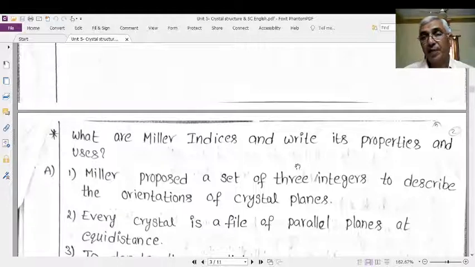In that particular shape, the planes are particularly oriented, and the orientations of crystal planes are expressed by means of a set of three integers which are known as the Miller indices.